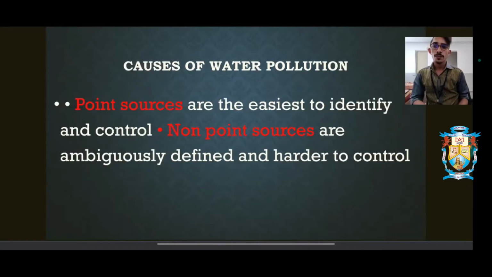So what are the causes of water pollution? This can be categorized into 2 points: the first one is point sources and the second one is non-point sources. As the name states, point sources can be easily identified, that is, me and you can easily identify the source there and we can reduce the amount of pollution that is taking place. But under non-point sources it is not possible to control these factors as they are out of human reach.